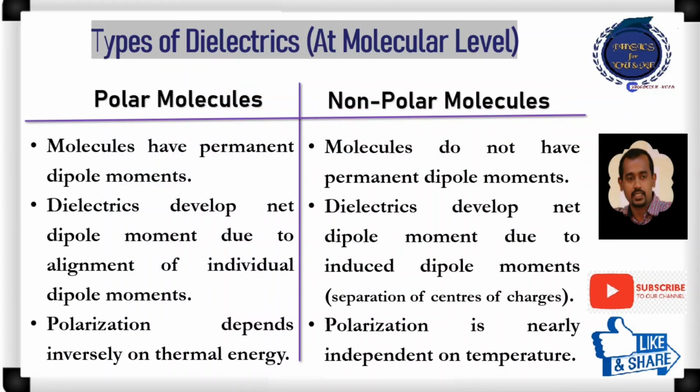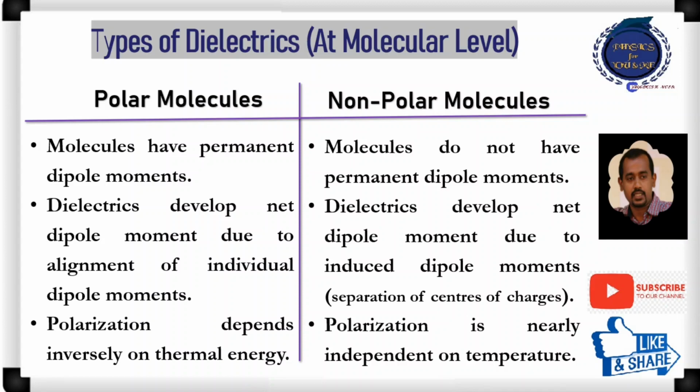What are the differences between them? Let us consider them one by one. For polar molecules, the molecules have permanent dipole moments, whereas for non-polar molecules, the molecules do not have permanent dipole moments. Dielectrics develop net dipole moment due to the alignment of the individual dipole moments in case of polar molecules, whereas for non-polar molecules, dielectrics develop net dipole moment due to induced dipole moments. That means due to the separation of centers of charges.